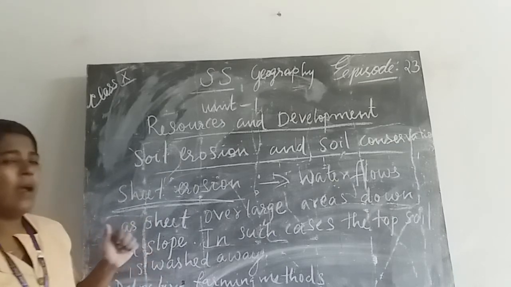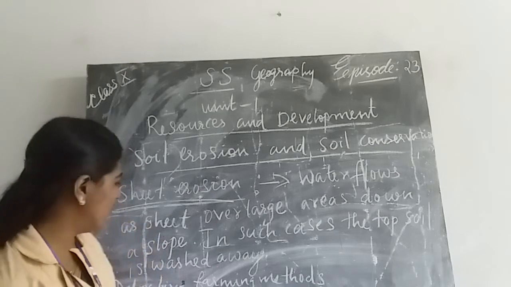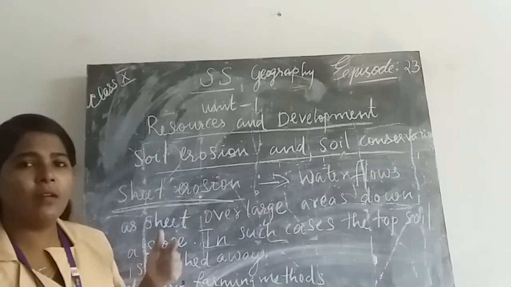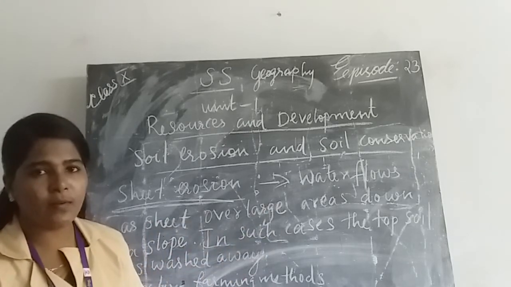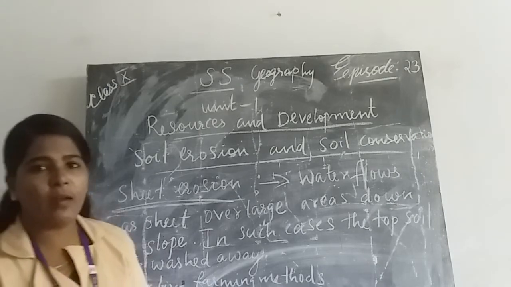Then another important reason for soil erosion is defective farming methods. When we farm in a defective way, it leads to soil erosion. Another important thing is plowing in the wrong way.